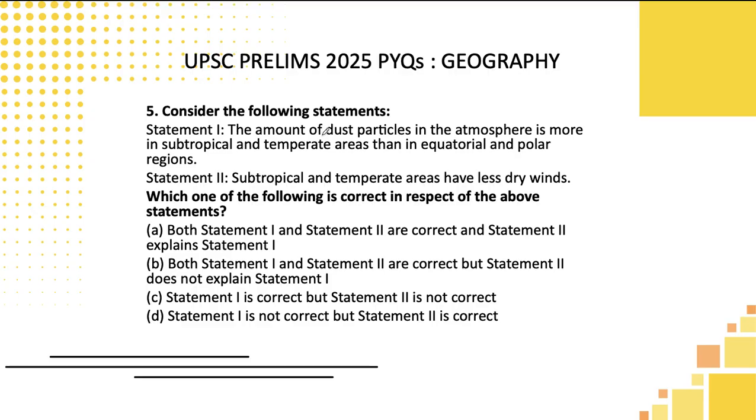The amount of dust particles in the atmosphere is more in the subtropical than in the equator and polar. Yes, correct only. Why? Because in the equator rainfall will be more. Whenever rainfall is more, it will wash away the dust. But in subtropical areas, deserts are there, dry winds are there, so dust particles will be more.